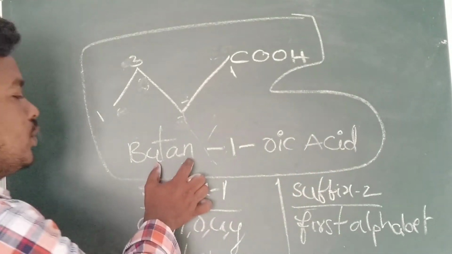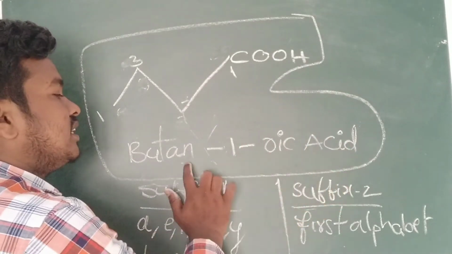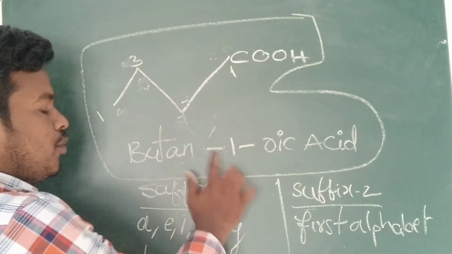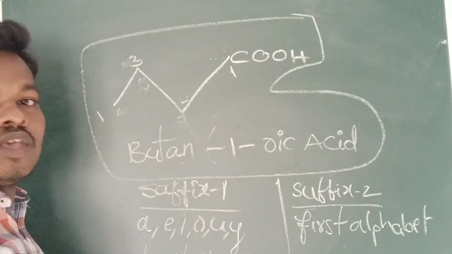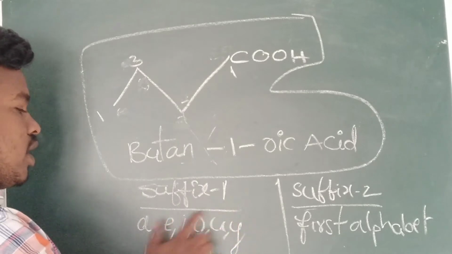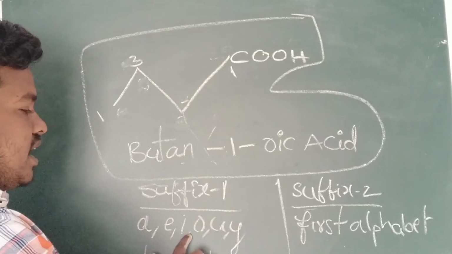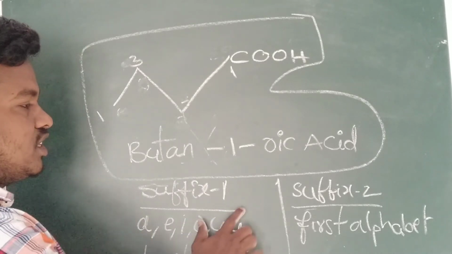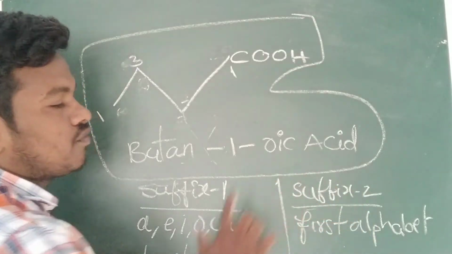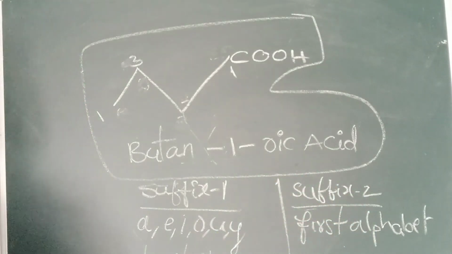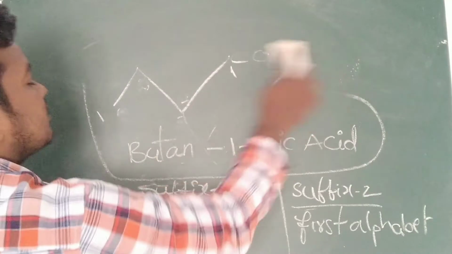How to name butane-1-oic acid? It is not butane; the E you have to remove. Why? Because suffix 1 ended with the A, E, I, O, U alphabet, and it should not be conjugated with suffix 2.